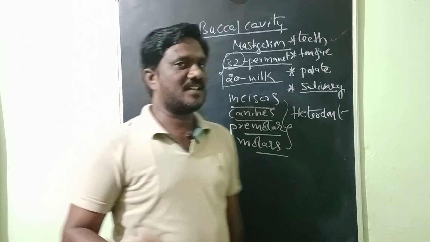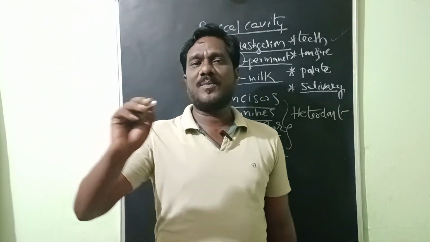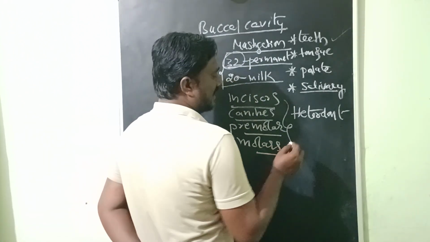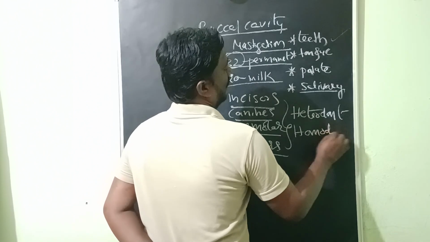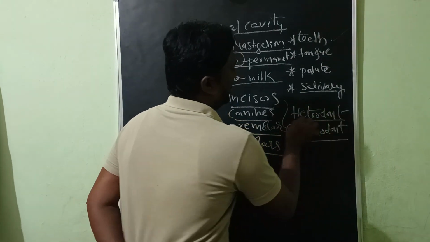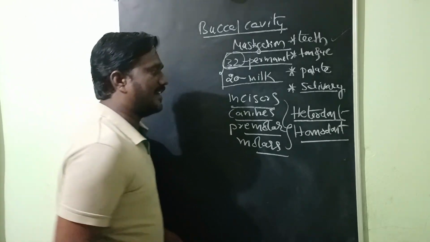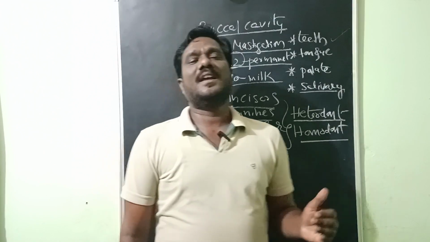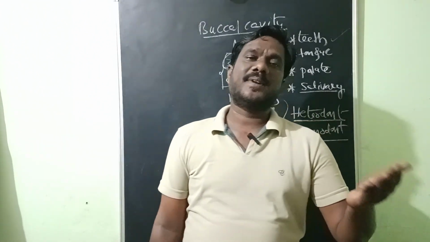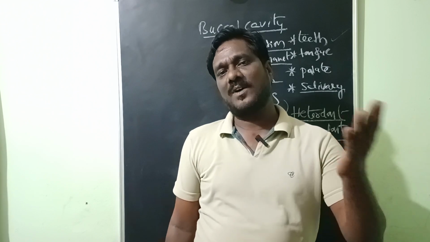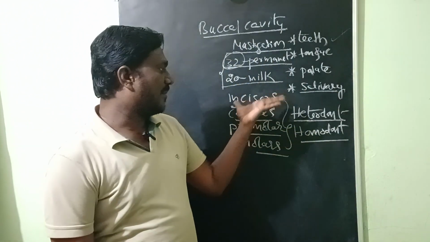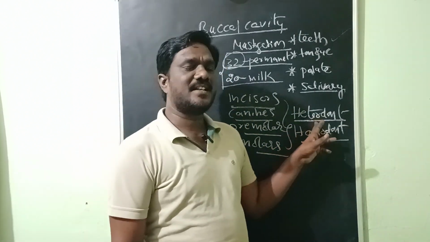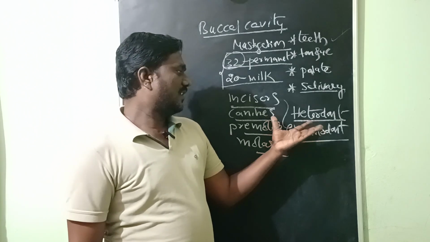For example, in a shark there will be only the same type of pointed teeth present. That type of dentition is called homodont dentition. It depends upon the food habits. Different organisms have different types of dentition. As we are omnivores, we have four types of teeth. That is heterodont dentition.